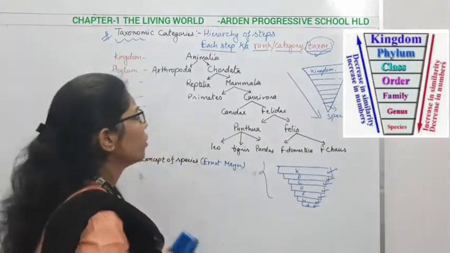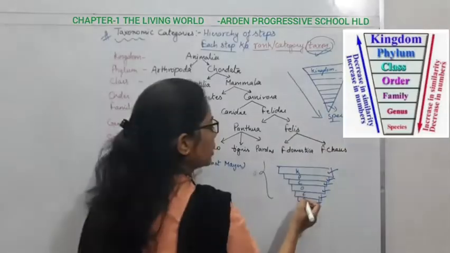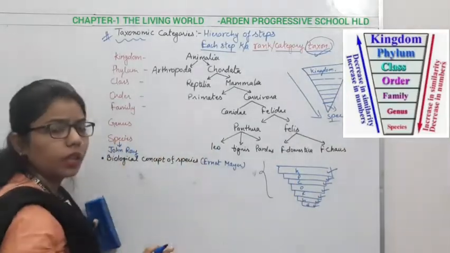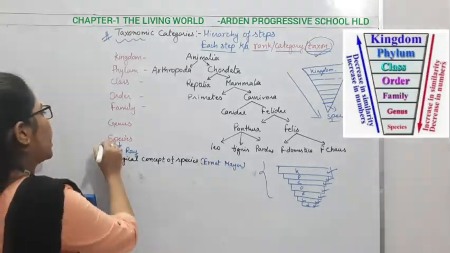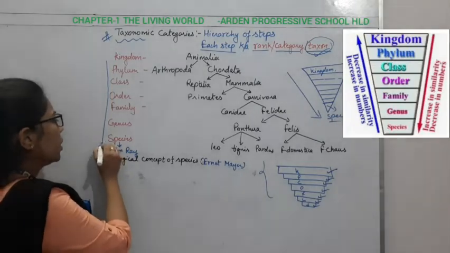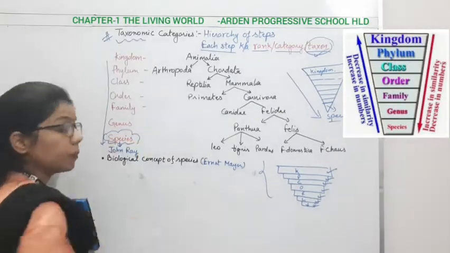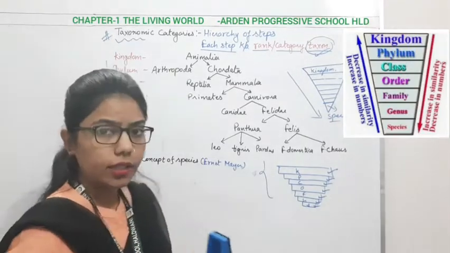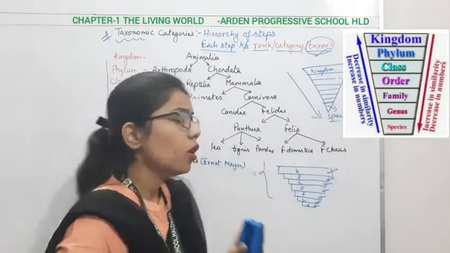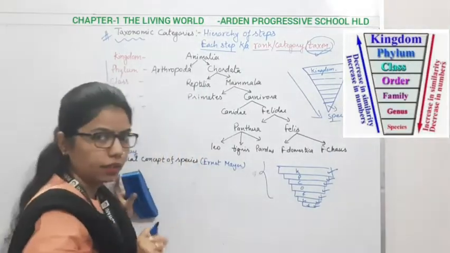Right? So how are we doing all these things? What do you understand by species, genus, family? I am starting from the lowest one, which is the species. And what do you understand by species? It means all the organisms sharing common characteristics. Whatever species are present here, they are sharing common characteristics.